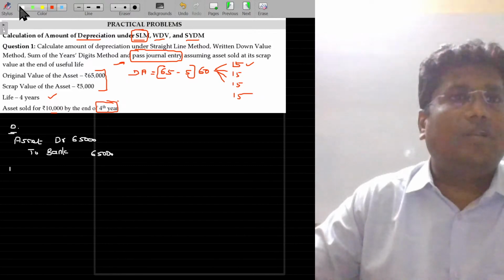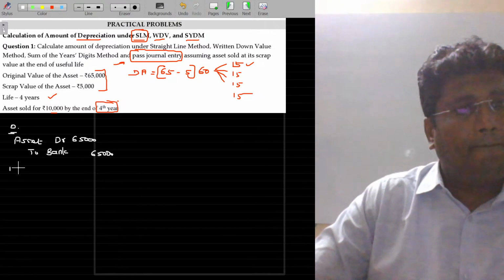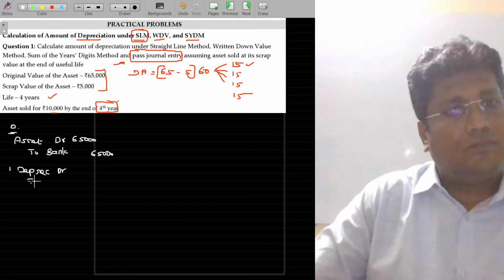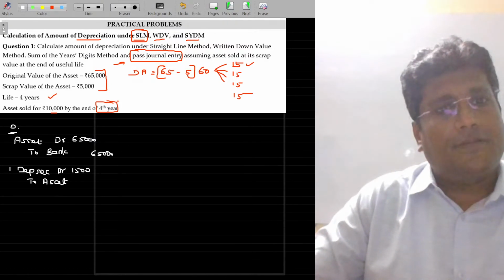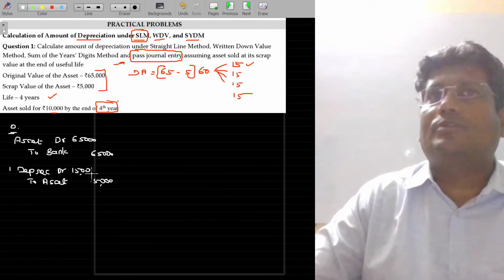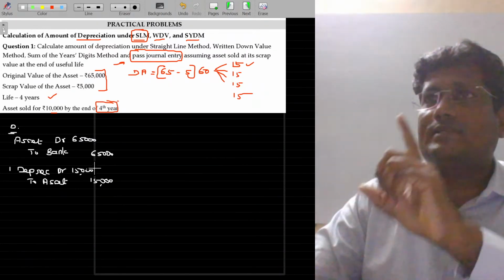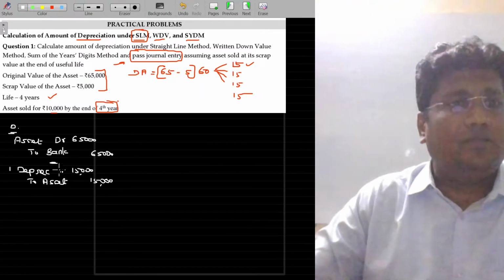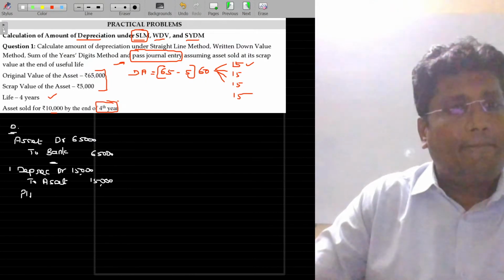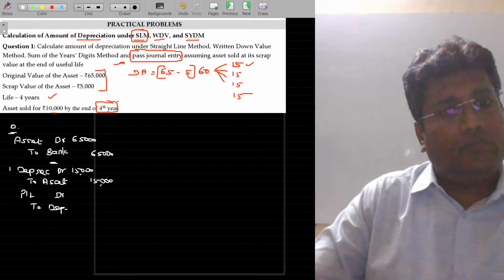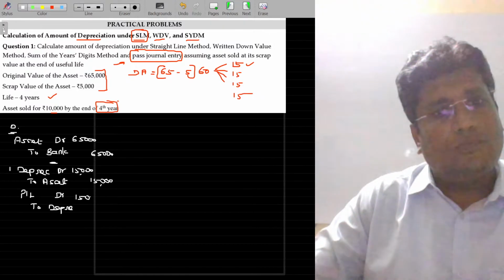Now come on, pass the journal entry for depreciation. Make it faster. Depreciation account debit to asset account. Value being 15,000, right? At year end, whatever the nominal account may be, should be transferable to where? Profit and loss account. So this depreciation should be transferable to the P&L account. Journal entry being a transfer entry: P&L account debit to depreciation, transfer entry. The transfer entry here being 15,000.